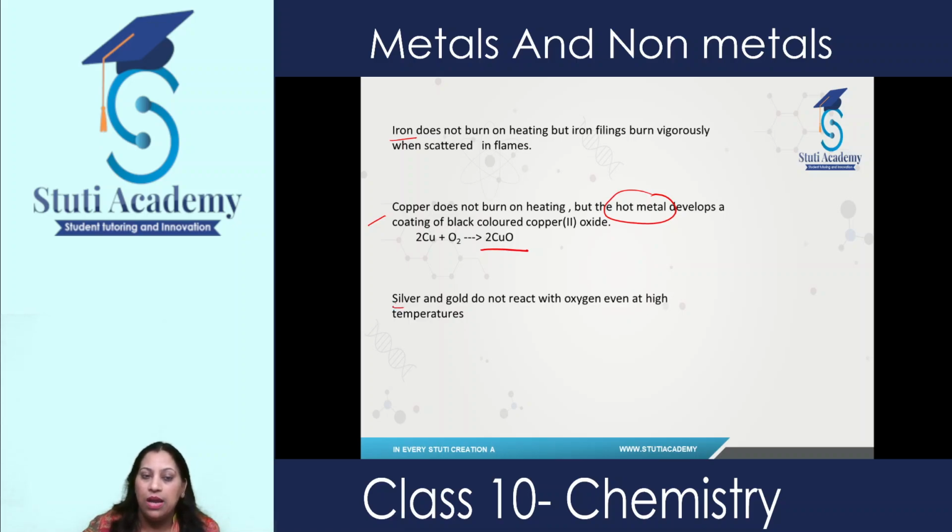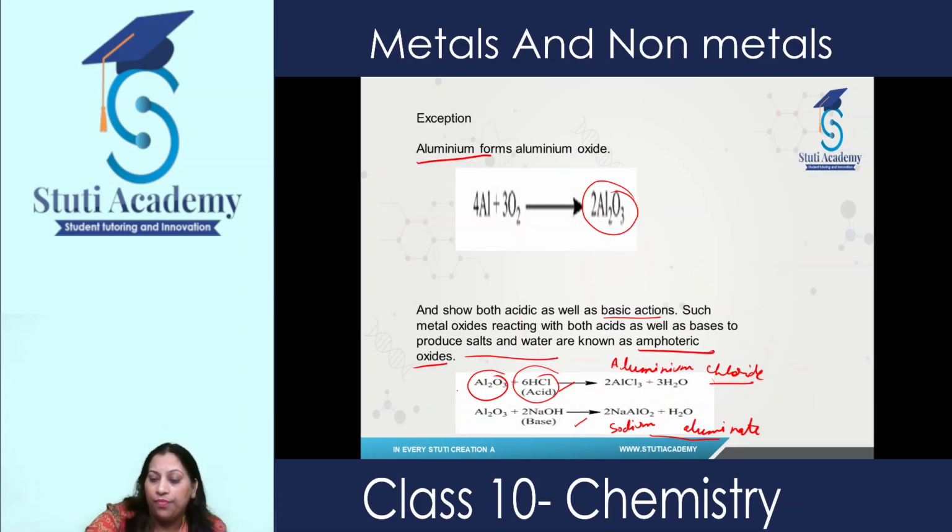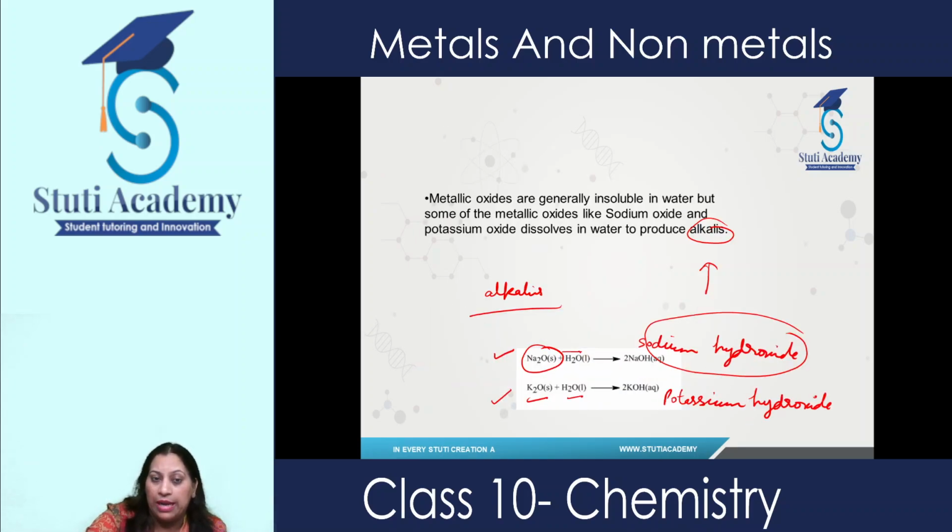Silver and gold do not react with oxygen even at high temperature. That I've already told you. That's why we use them in making ornaments. So these are the reactions of metals with oxygen, and these are the exceptions which I have already discussed with you, like aluminium, which forms an amphoteric oxide.